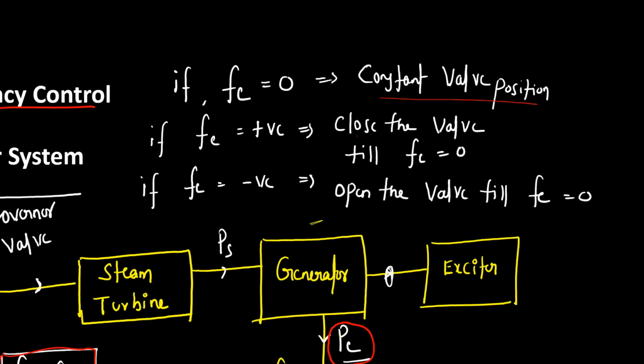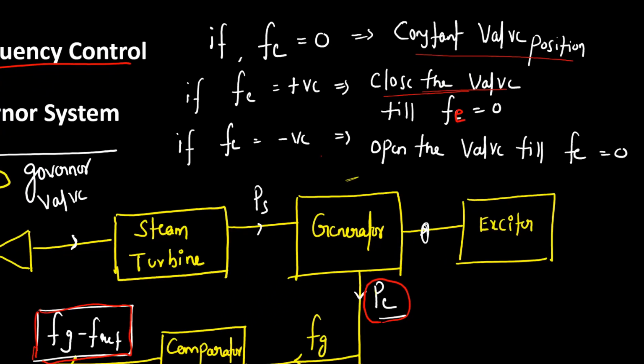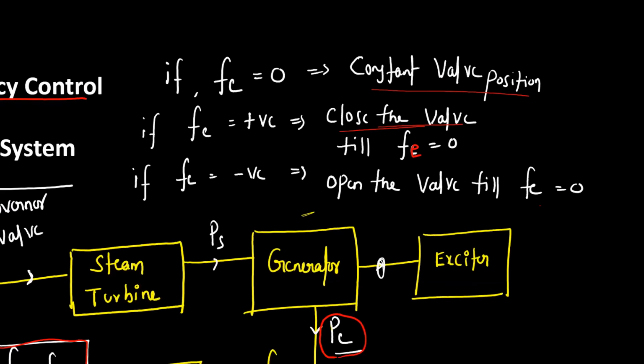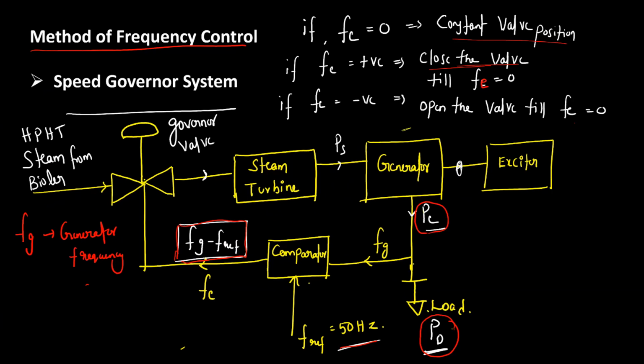Then we should close the valve and reduce the input of the steam turbine, closing the valve till Fe becomes 0. If Fe is negative, open the valve till the error frequency becomes 0. Understand? So this is how your speed governing system ideally will function.